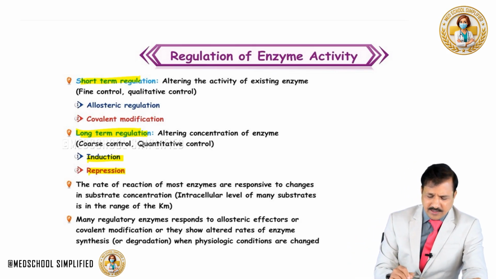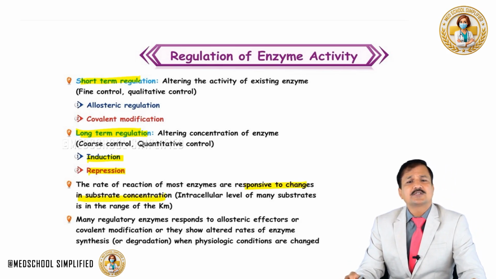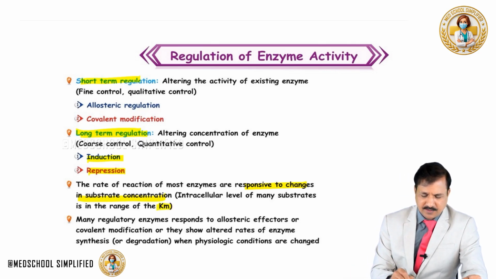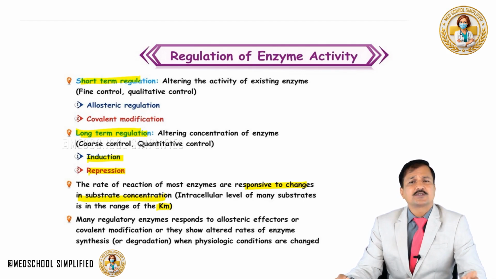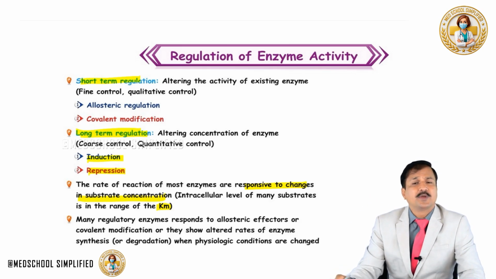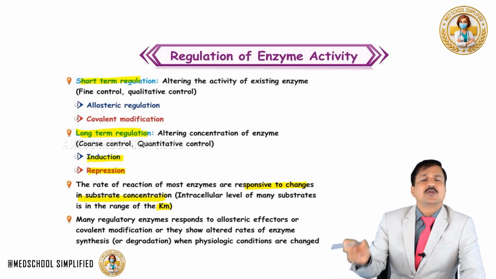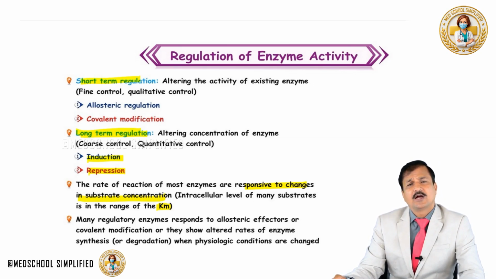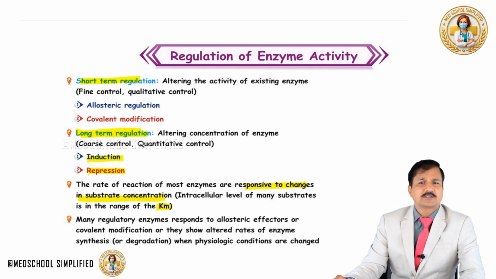Now, the rate of reaction of most enzymes is responsive to changes in the substrate concentration. Intracellular levels of many substrates are in the range of Km, because Km is the substrate concentration at which the enzyme reaches half of the maximum velocity. So the substrate concentration for many of our intracellular enzymes will usually be in the range of Km, not necessarily at the range where it reaches Vmax, which is saturation kinetics.